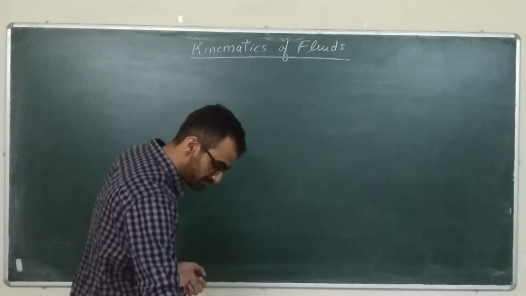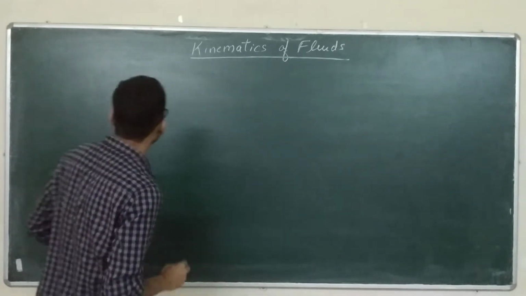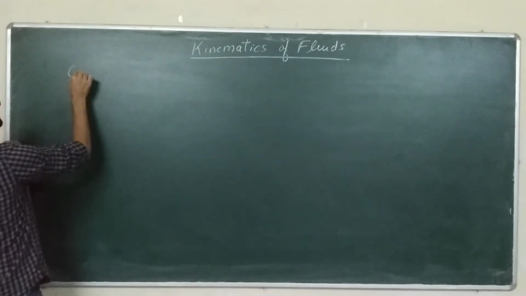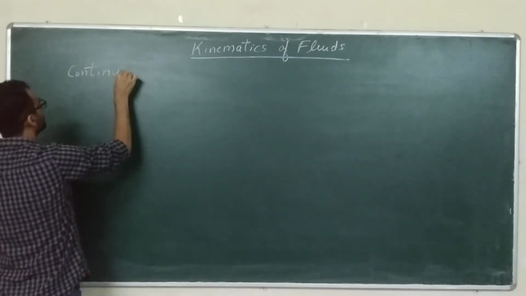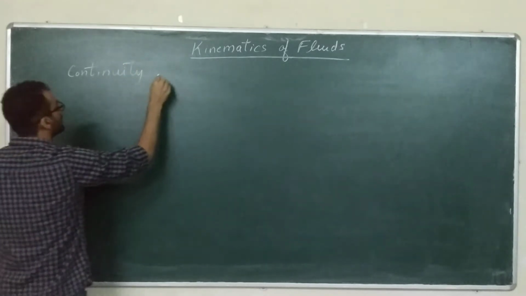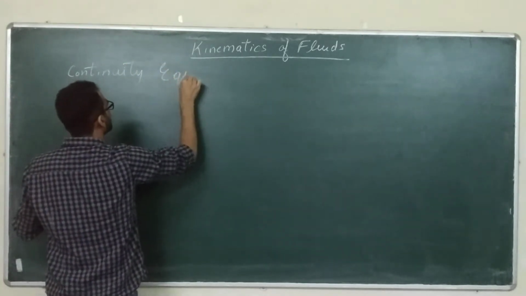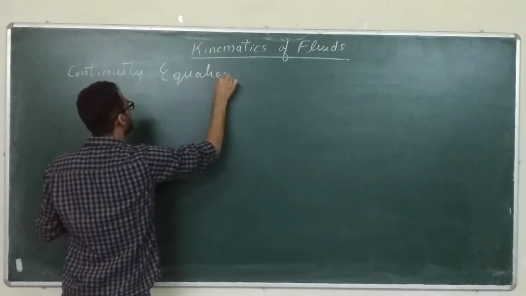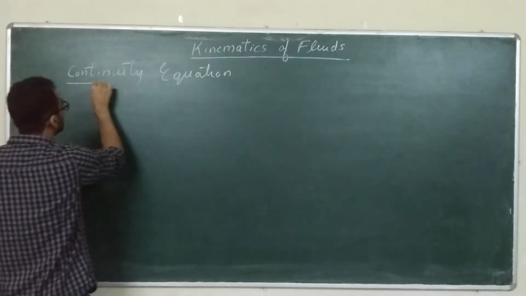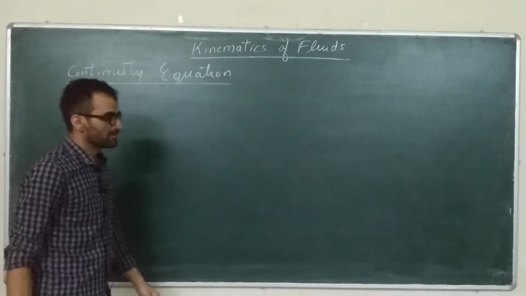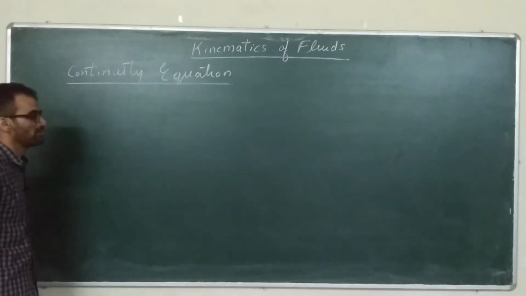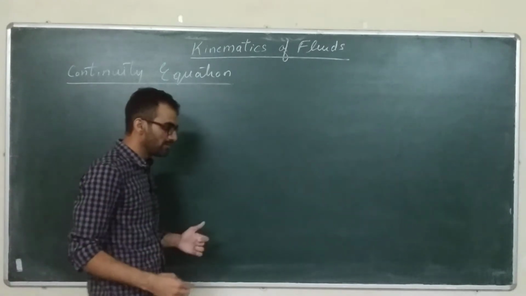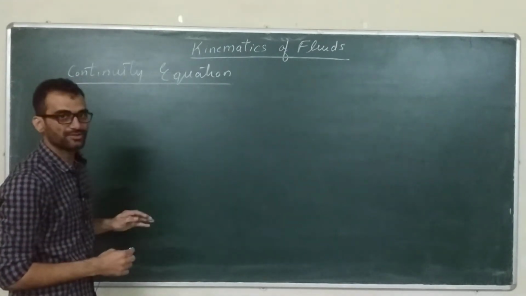Alright, so we will look at the continuity equation. We will use the control volume approach to find it. How will we apply this continuity equation to a fluid flow?